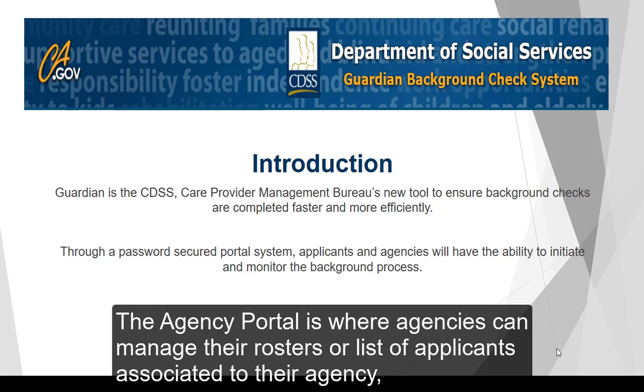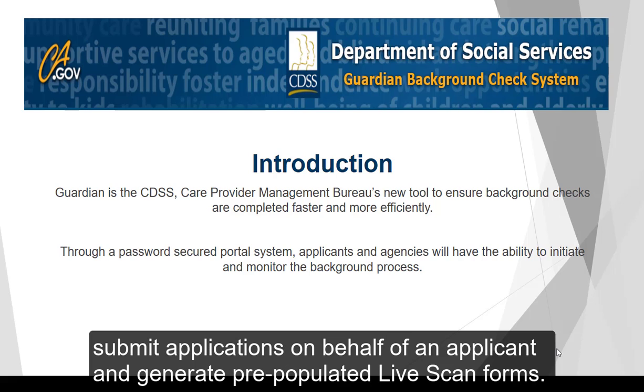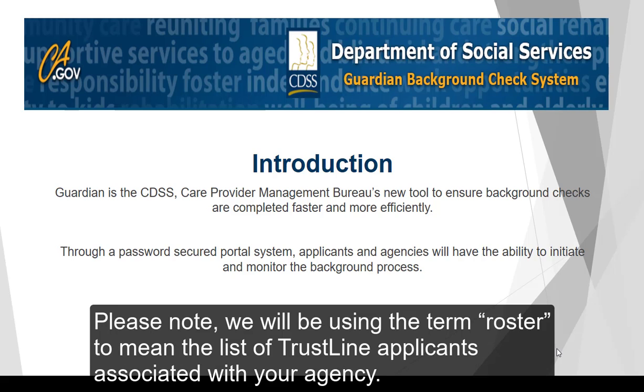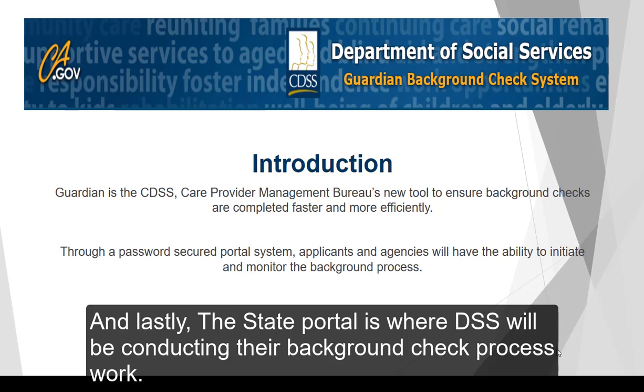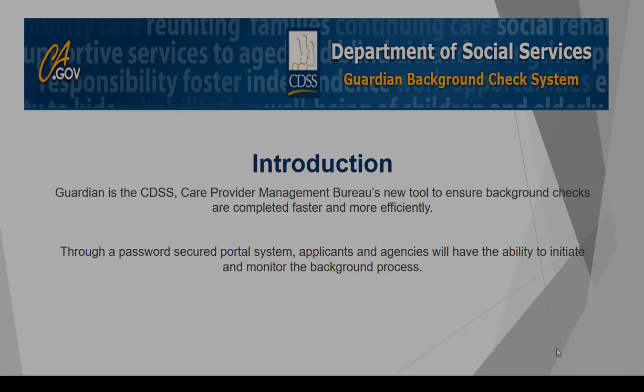The agency portal is where agencies can manage their rosters or a list of applicants associated to their agency, submit applications on behalf of an applicant, and generate pre-populated live scan forms. Please note, we will be using the term roster to mean the list of TrustLine applicants associated with your agency. And lastly, the state portal is where DSS will be conducting their background check process work.